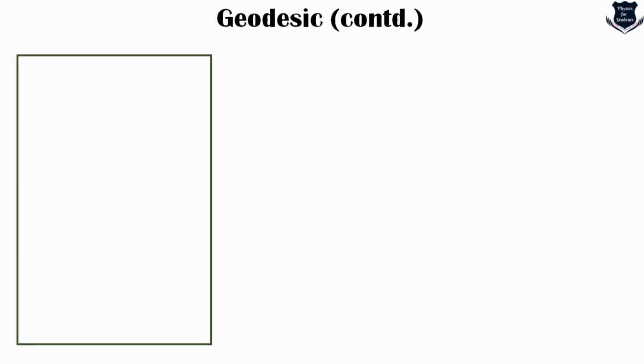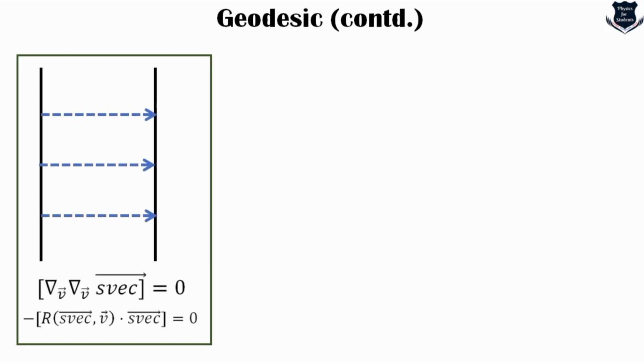So just to illustrate a little bit more on geodesics, you see these are the two parallel lines, and you have to ignore what is called S-vec, that is the separation vector, with the Ricci tensor.